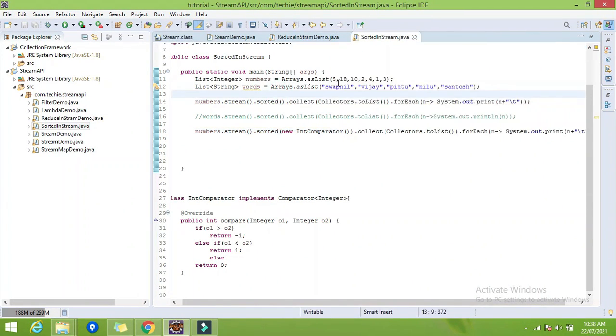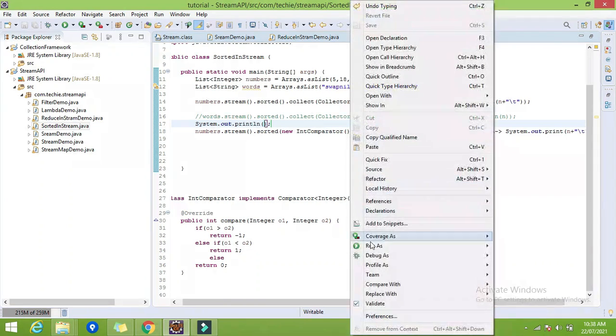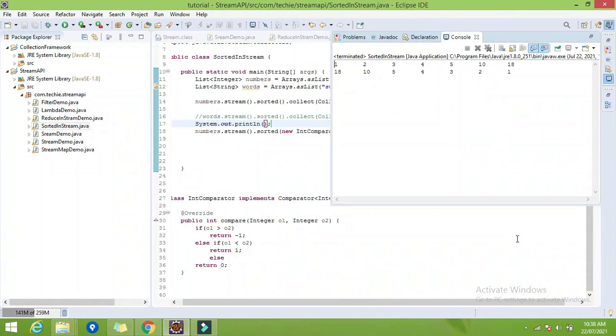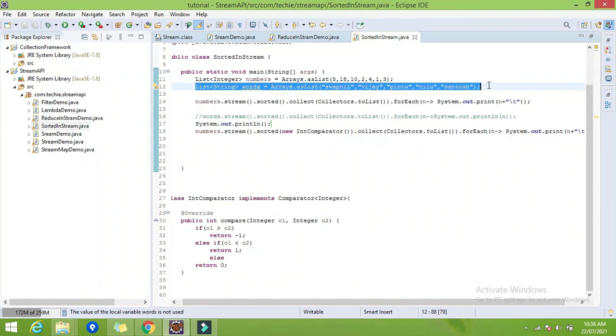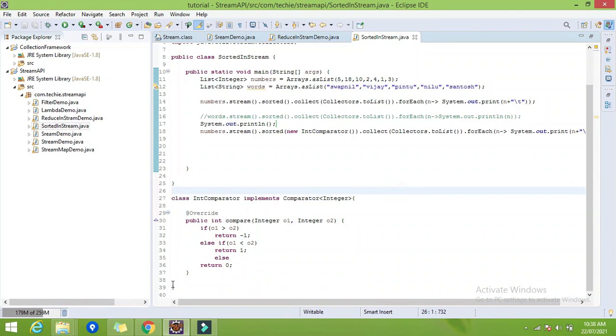So how many elements do we have? Up to 1 2 3 4 5 6 7. Let me print one single new line here. So here you can find 1 2 3 4 5 10 18. This is the default natural sorting order, and the second one is our descending order using the comparator. Like that we can use the comparator to sort in a descending order. So let me try this one as well.